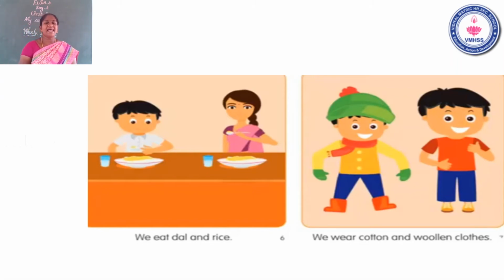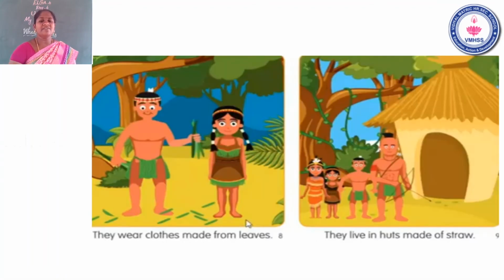Next, we wear cotton and woolen clothes. During the summer season, we wear cotton clothes. In the winter season, we wear woolen clothes. Now tribal people wear leaves. They take many leaves and stitch them one to another. They wear clothes made from leaves.